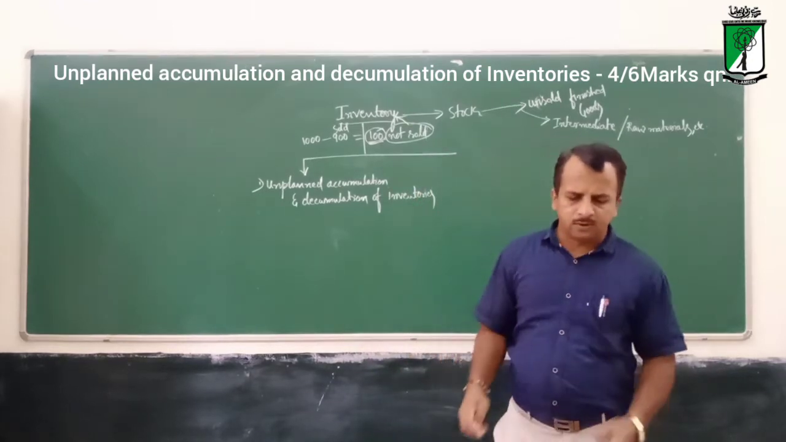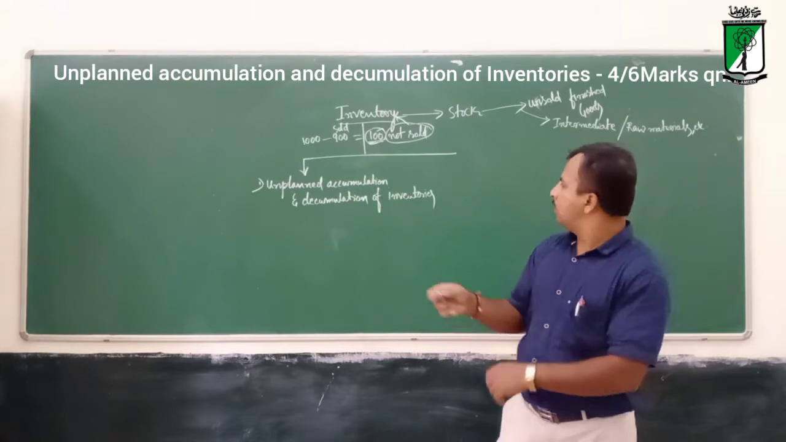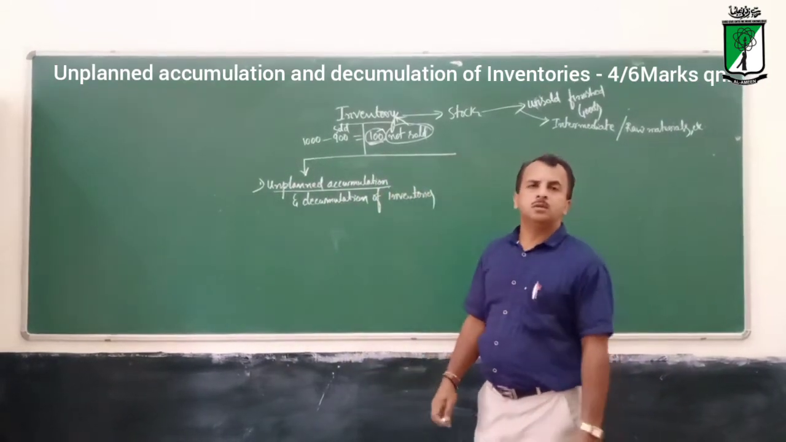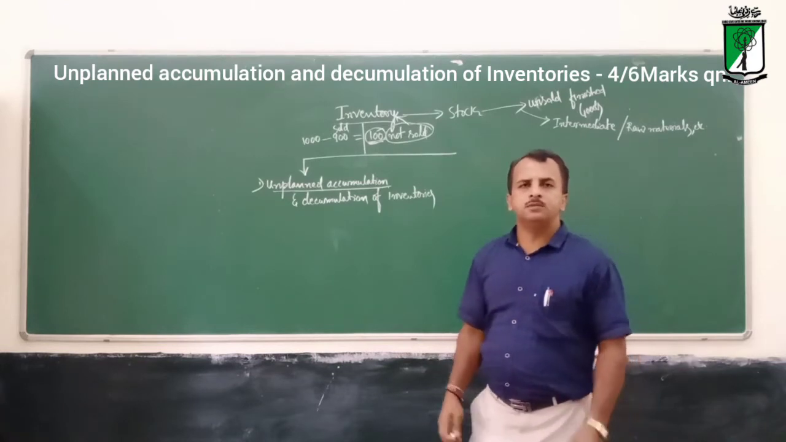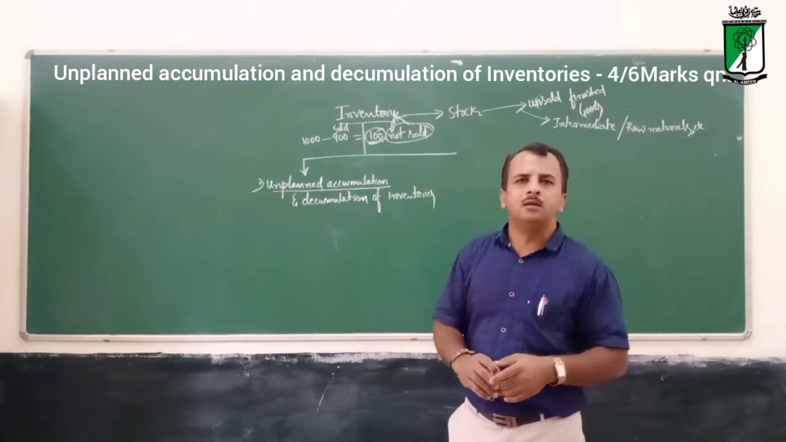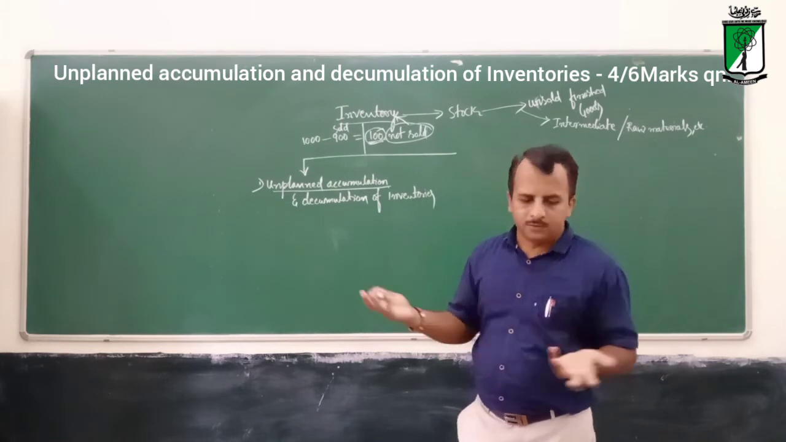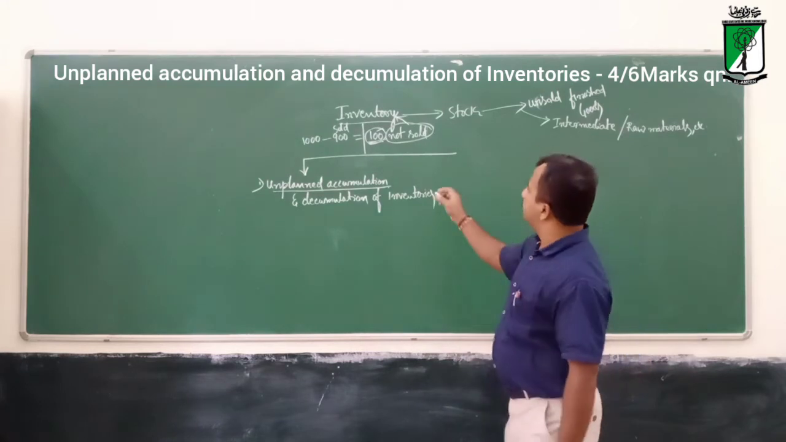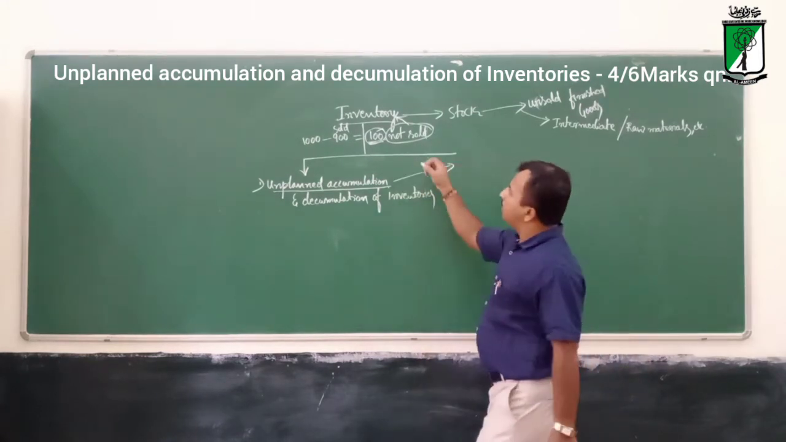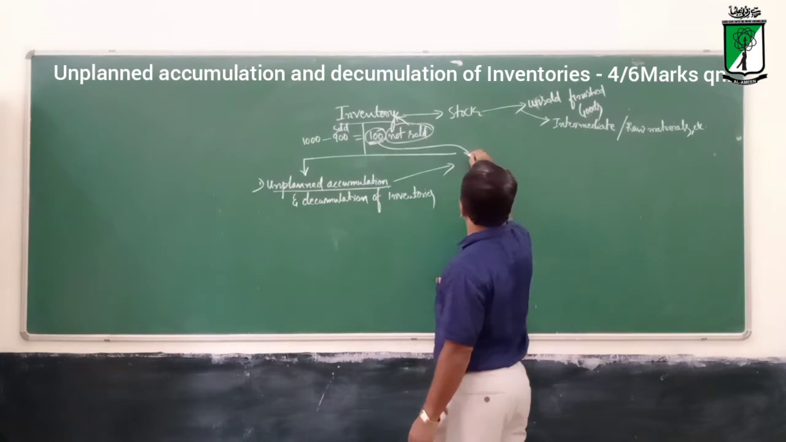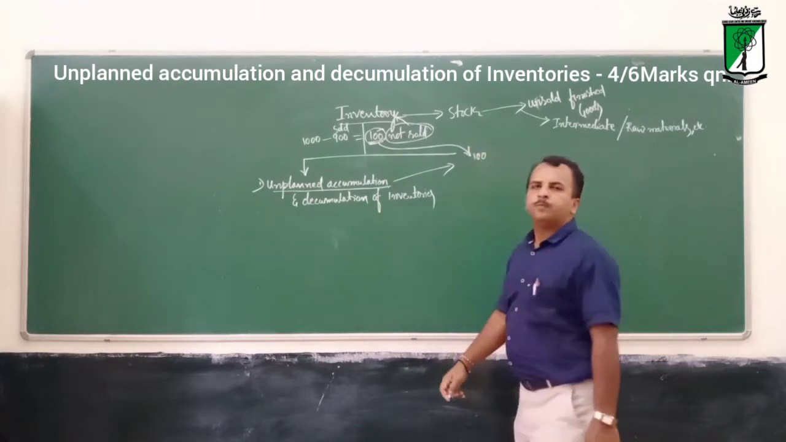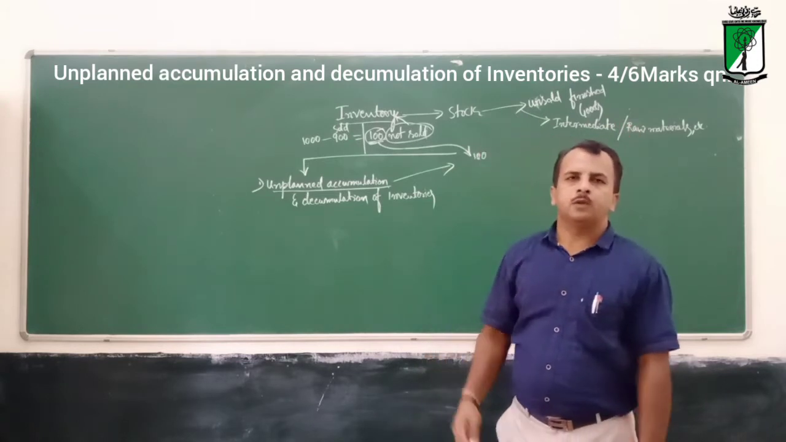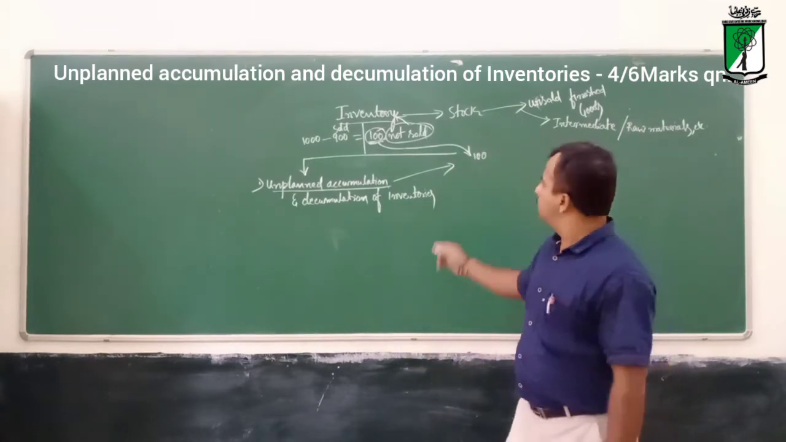Okay, so let us concentrate on this. First thing is unplanned accumulation. Unplanned accumulation means which is not planned. So without a plan, they are going to accumulate. Say for example, as you already know, the old stock is 100. Understand? Old stock already 100 is there. So last year's unsold stock is there.